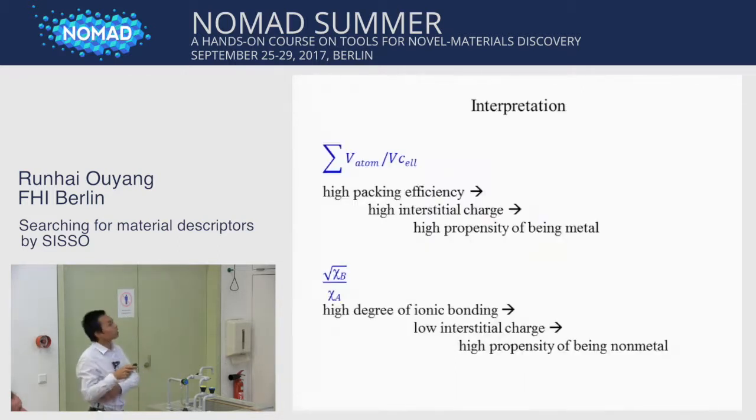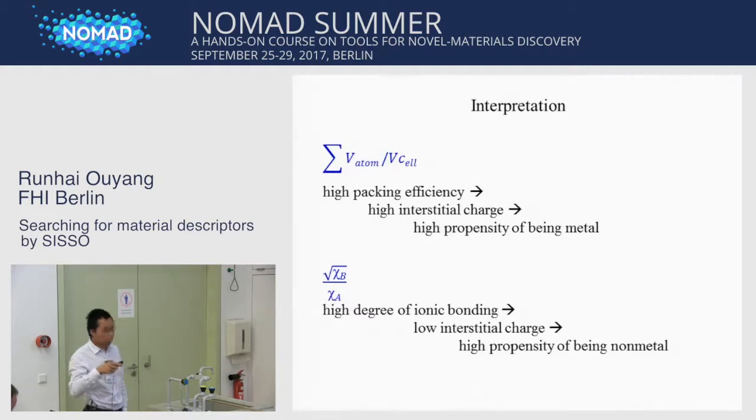The key parameters of the descriptor can be very well understood. For example, the packing factor: high packing efficiency, high interstitial charge, and then high propensity of being metal. And also for this one, the ratio of the electronegativity: the larger the value, the higher the degree of ionic bonding, low interstitial charge, and finally high propensity of being non-metal.